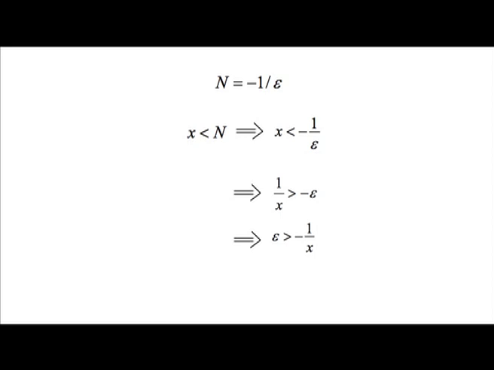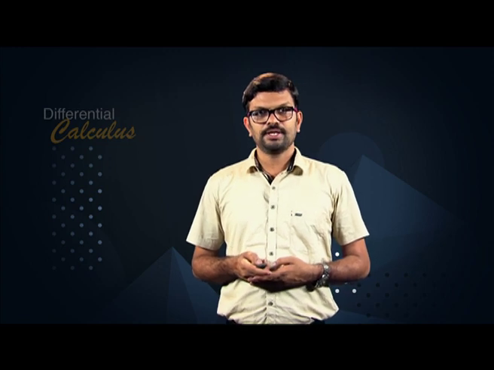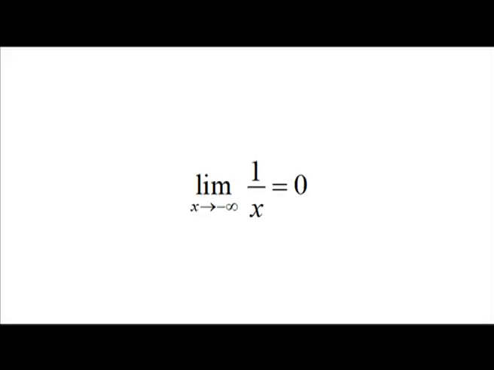Now, the positive numbers epsilon and minus 1 by x are related by epsilon is greater than minus 1 by x, and minus 1 by x is equal to modulus of 1 by x, which implies that epsilon is greater than modulus of 1 by x. Hence, condition 2 holds. This proves that limit x going to minus infinity 1 by x is equal to 0.